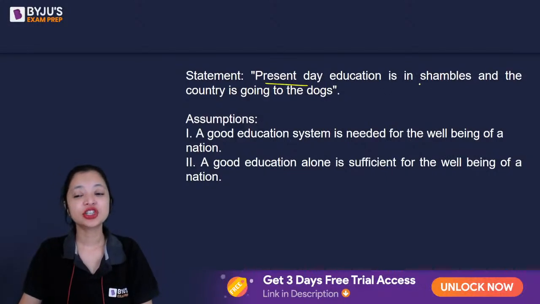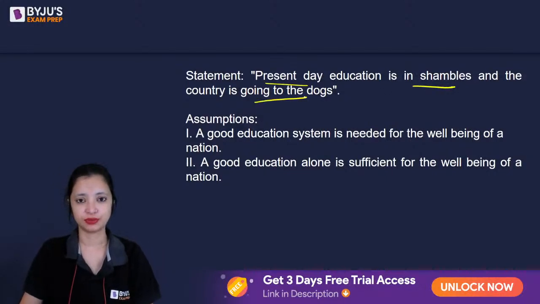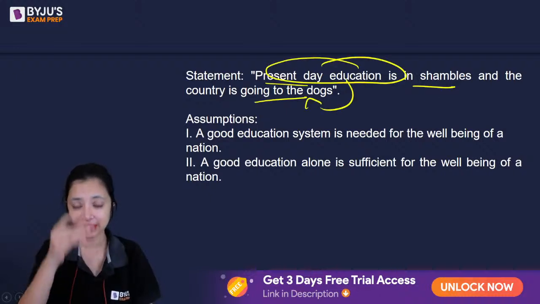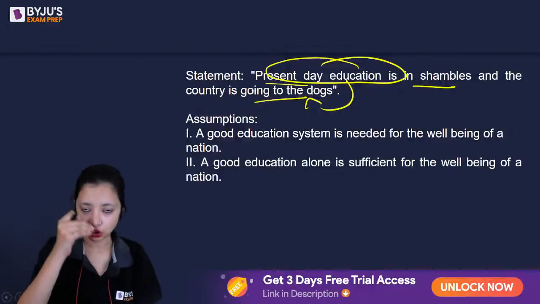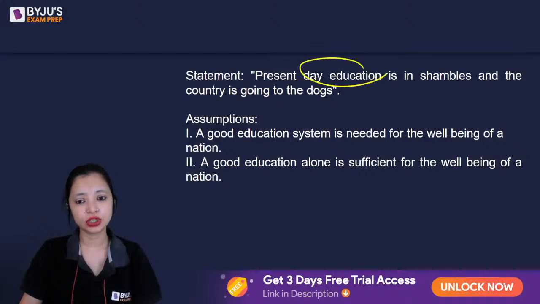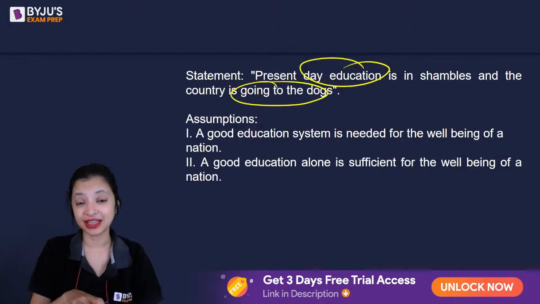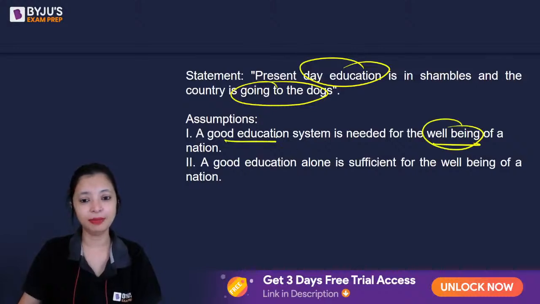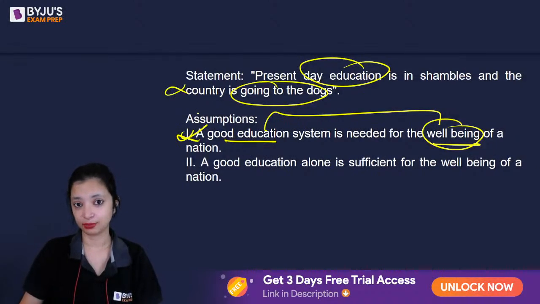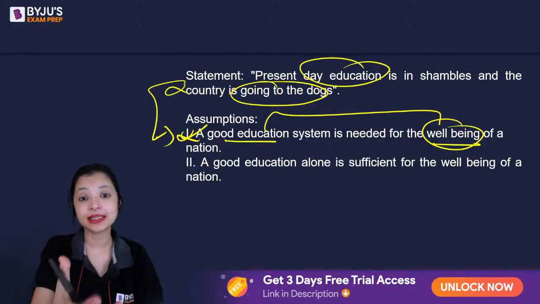Present day education is in shambles and the country is going to the dogs. If the present day education is in shambles, leading to the country going to the dogs, meaning getting into a very low, pathetic state, that means education and the country's state are linked. So a good education system and the country's well-being are absolutely interlinked. That's what A says, so A will follow. If they're not linked, I wouldn't give the statement. That means my statement is dependent on the correctness of A.